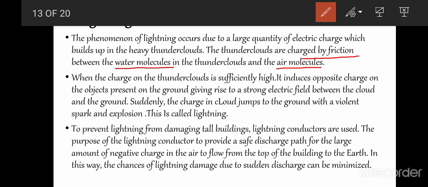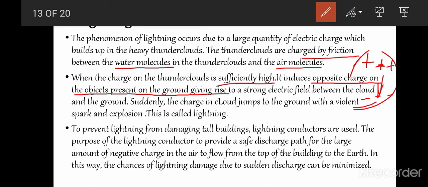When the charge on the thunderclouds is sufficiently high, it induces opposite charge on the objects present on the ground. As the friction gives one type of charge on the thunderclouds, they will induce the opposite charge on the objects present on the ground, giving rise to a strong electric field, because the clouds will have one type of charge, mostly positive. They are at high potential, so due to electrostatic induction they will induce negative charge on the bodies present on the ground, and there will be an electric field generated there.